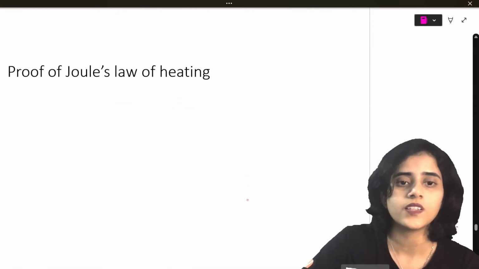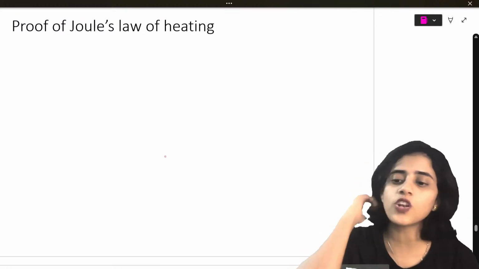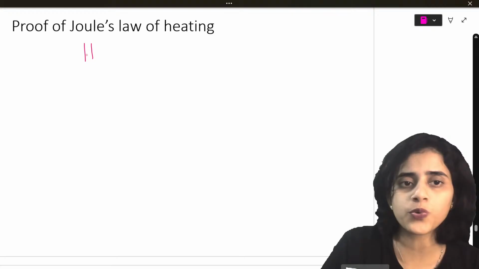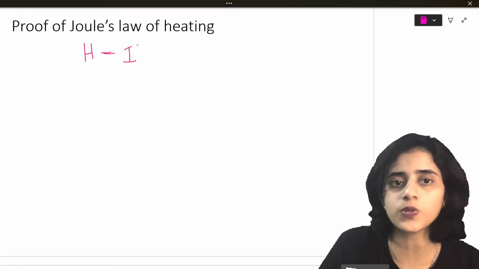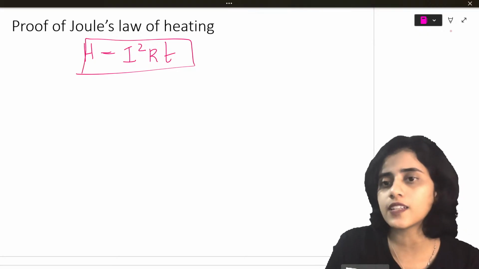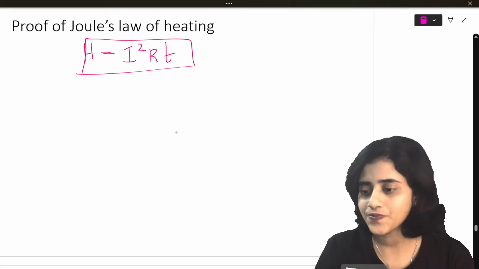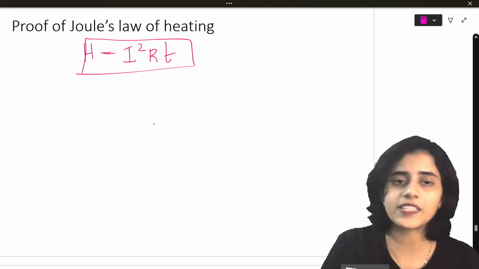Okay. Now let's look at another rule, which is the proof of Joule's law of heating. So I am going to prove that H is equal to I square RT. How do I prove that? How do I prove H is equal to I square RT?